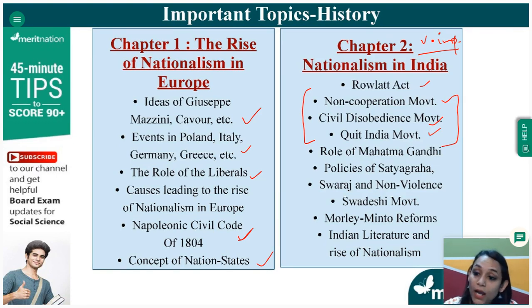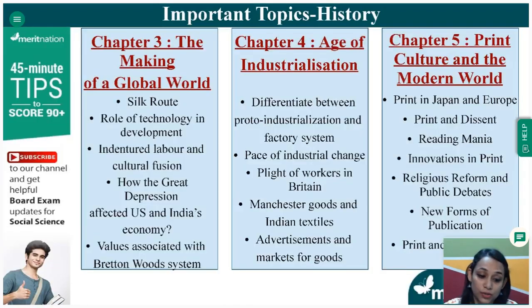Then role of Mahatma Gandhi, obviously a very important personality who had a major role in the freedom struggle as well as nationalism in our country. Then the policies, what were Gandhi's policies of Satyagraha? Kheda Satyagraha is very important. Then we have to study about Swaraj and non-violence, his Swadeshi movement, the Morley-Minto reforms, and the Indian literature through which people started reading, and it gave rise to nationalism in our country.